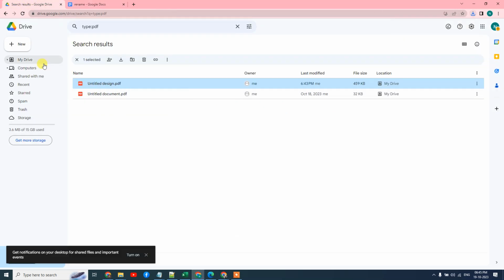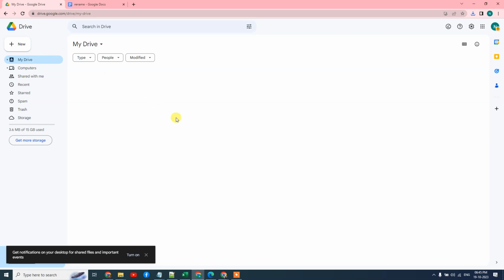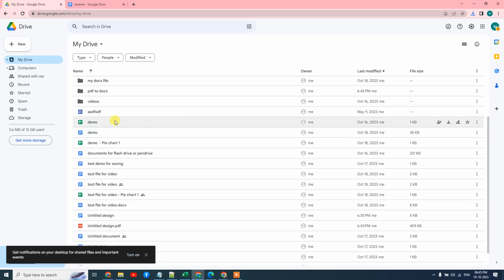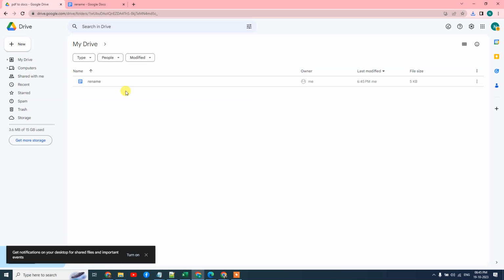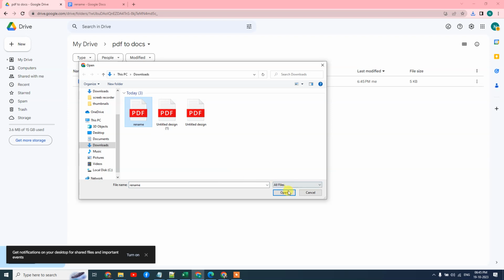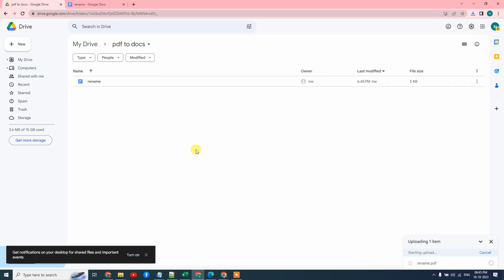Now just come here, come to Google Drive. Okay, open the folder where you want to save, or you can save on the Google Drive home page, but I suggest you create a folder like this and save there. Now just open that folder. Now go to New and go to File upload, and upload that downloaded PDF file again in Google Drive. So now this can be done.